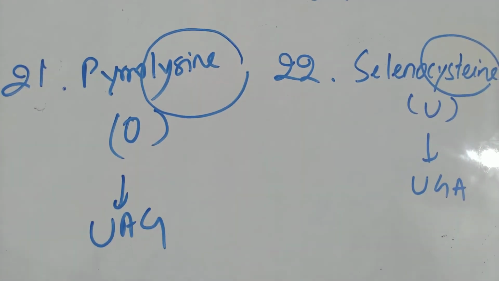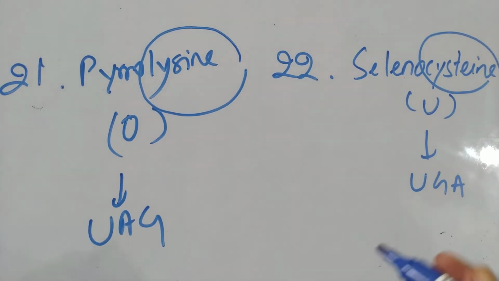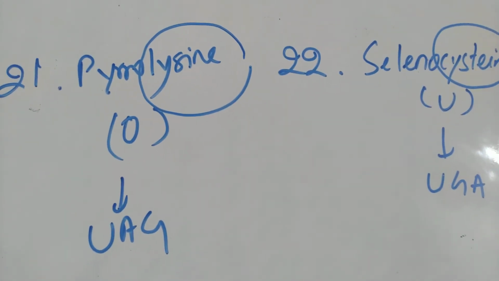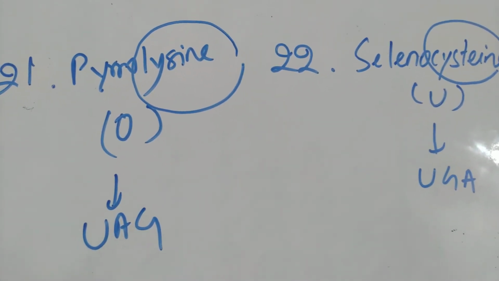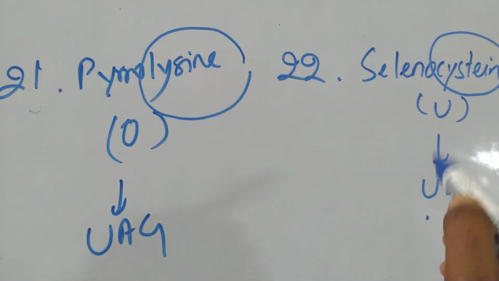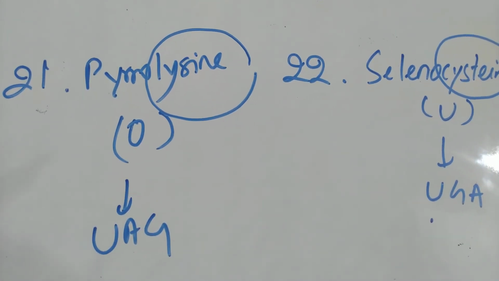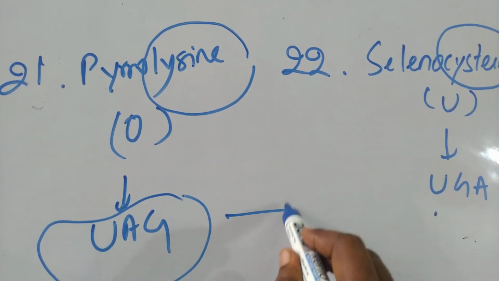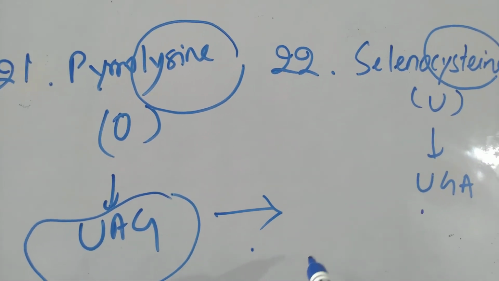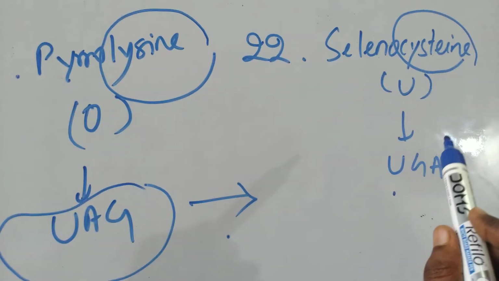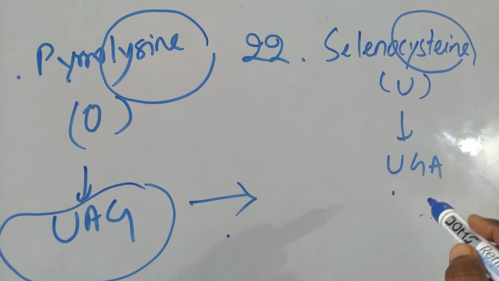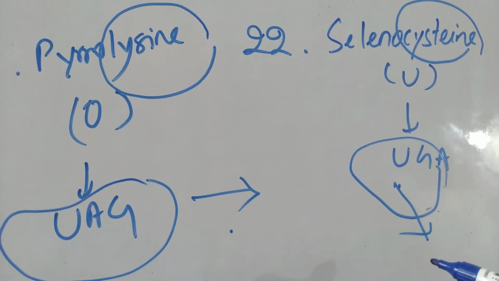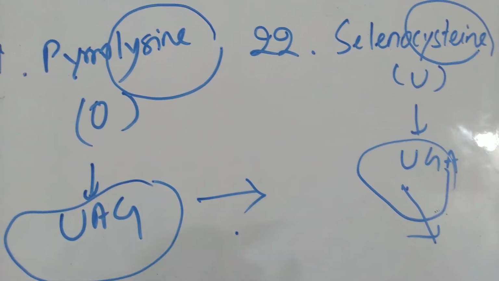So these 2 amino acids are generally bound to the stop codons like UAG and UGA. Pyrrolysine enters and sits upon the stop codon, that is UAG, and provides the signal to stop the synthesis of protein from mRNA. And like this, selenocysteine, after being synthesized, goes and sits upon the UGA stop codon, which again signifies to stop the synthesis of protein from the mRNA.